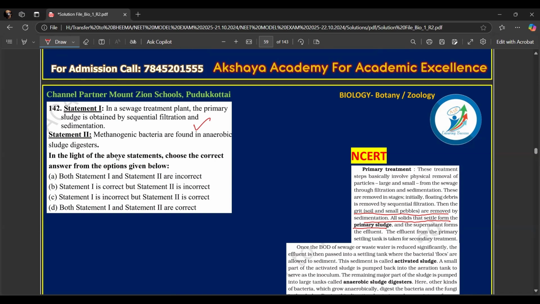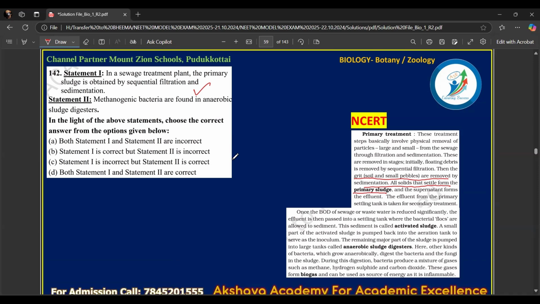Then second, methanogenic bacteria are found in the anaerobic sludge digester. So they are talking about the secondary treatment. In secondary treatment, bacteria produce a mixture of gases like methane, hydrogen sulfide, and carbon dioxide. Those bacteria which produce methane are known as methanogens. So this statement is also correct. So both statement 1 and statement 2 are correct. So the option will be D. The answer will be D.